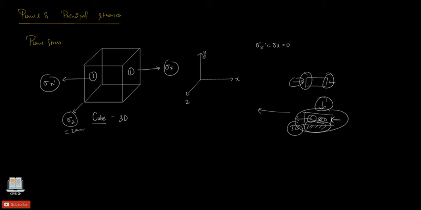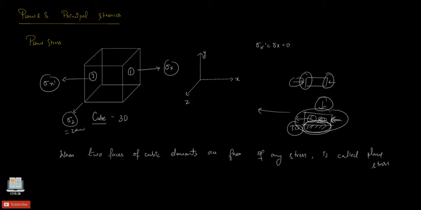But if the bottom is not fixed, then there is no stress, and if you apply external stress only on one side, the body does not develop any stress at all, because it is just free to move from its position. So we define plane stress condition as when two faces of the cubic element are free of any stresses. Alright, just remember this; it is just for understanding purposes. So this was about the plane stresses.